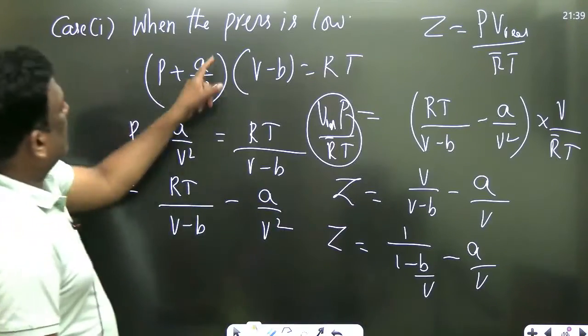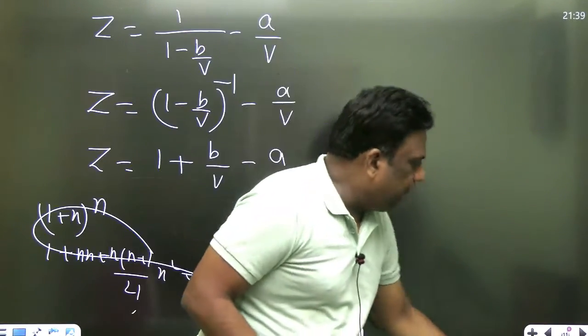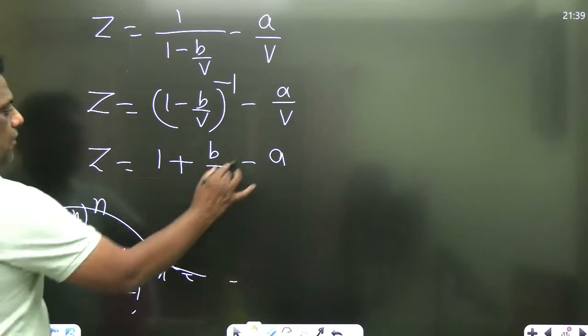So what is our case? Pressure is low. When pressure is low, volume is large. Understood? Okay. So V square higher order terms are neglected. So therefore minus A by V.